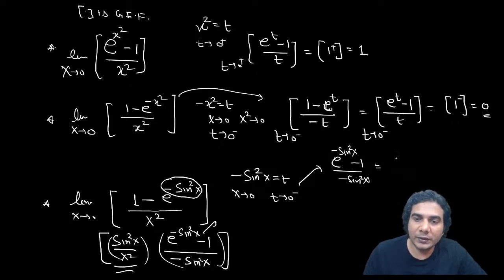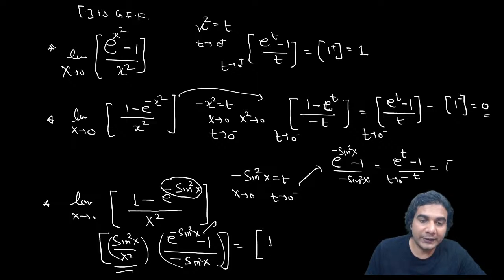So you can see it is going to be e raised to t minus 1 upon t, and t approaches 0 minus. And when t approaches 0 minus, this approaches 1 minus, right? So it is 1 minus. I think you have got it. And sine x upon x we already know is 1 minus. So it is 1 minus sine square upon x square is 1 minus, into this is also 1 minus. So 1 minus into 1 minus is 1 minus only.